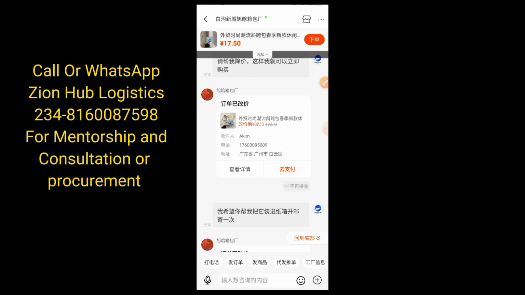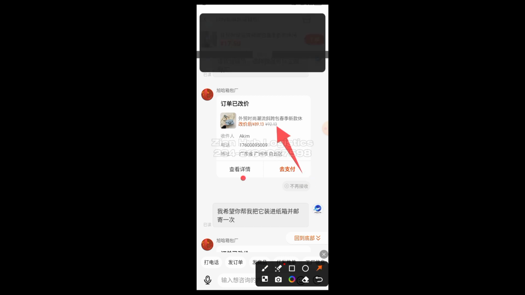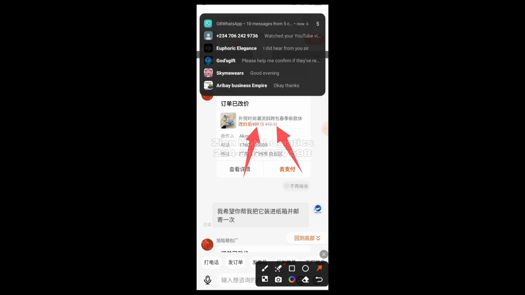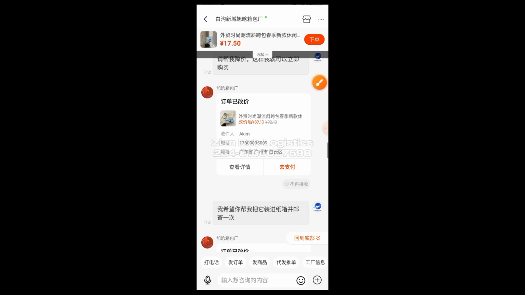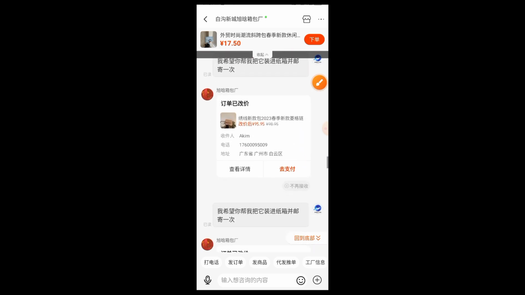But before, okay, let me just show you. This is the first one. He adjusted this price. This is the initial price here, and he adjusted it to 87 from 92. He adjusted to 87, and the same thing is applicable to the local shipping fee too. Now let me scroll down again and show you for this one too. From this one, he adjusted from 98 to 95. So that is saving me 3 extra RMB, right?